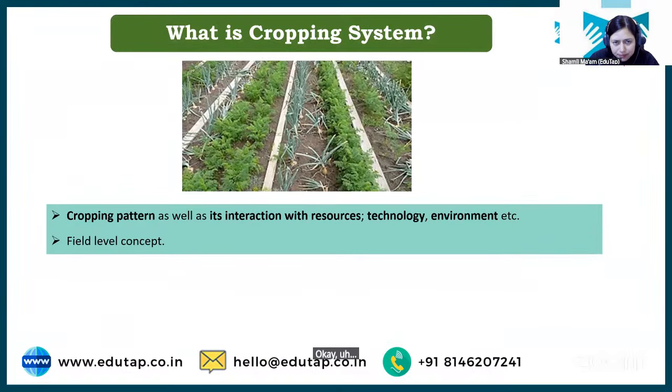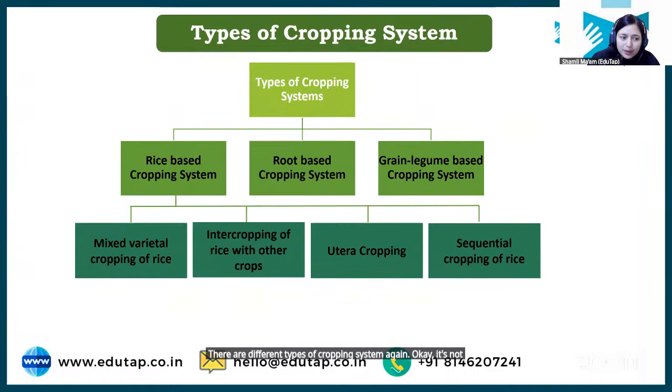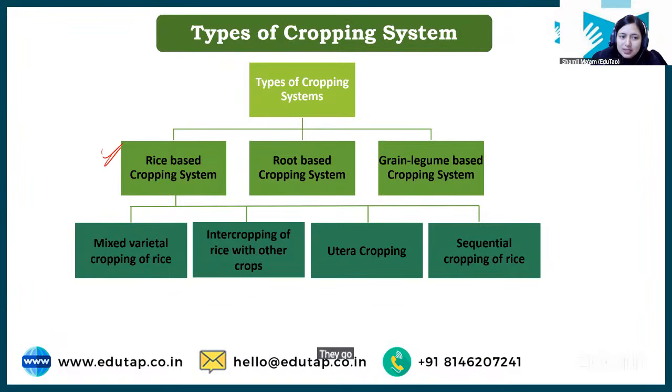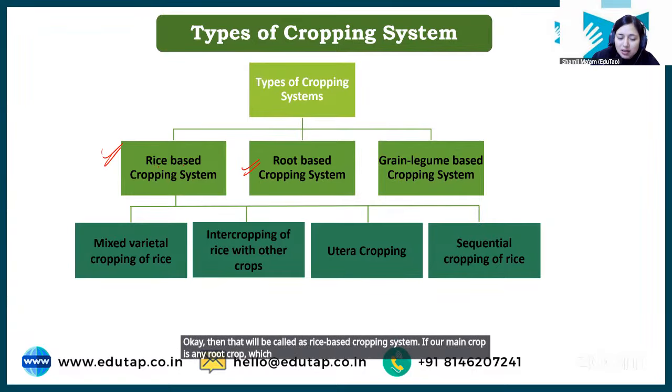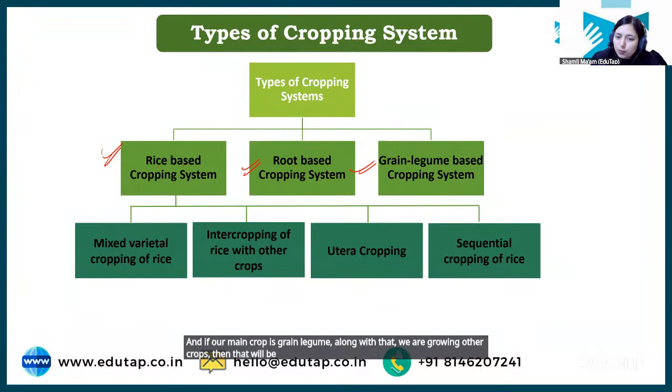There are different types of cropping system again. It's not a very important topic. ठीक है, just आपको देखो, if our main crop is rice, then that will be called rice based cropping system. If our main crop is any root crop, which can be radish, carrot, then that will be called root based cropping system. And if our main crop is grain legume, along with that we are growing other crops, then that will be called grain legume based cropping system.